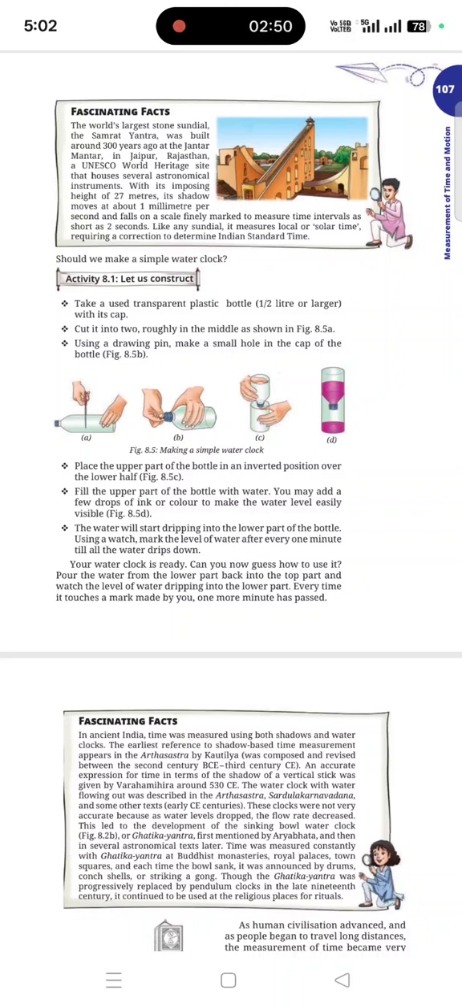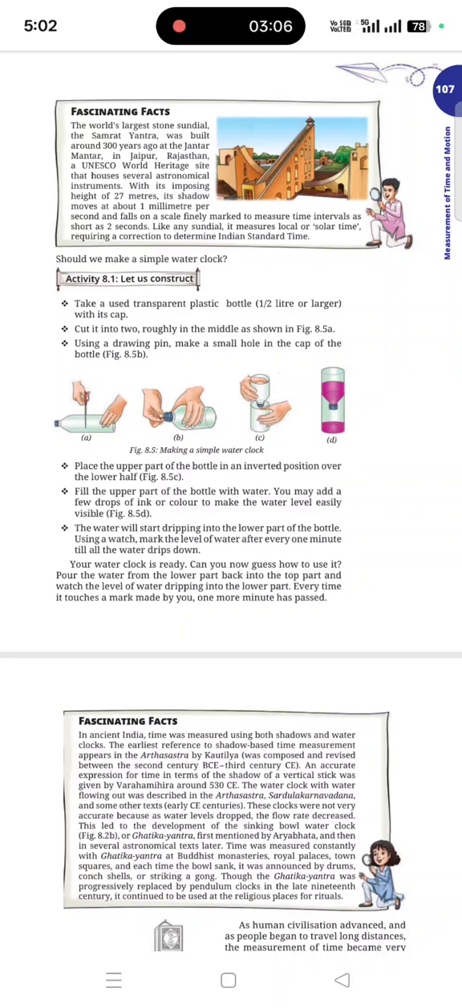Then there are fascinating facts: the world's largest stone sundial, the Samrat Yantra, was built around 300 years ago in the Jantar Mantar, Jaipur, Rajasthan. So it is still a monument which we can go and enjoy.